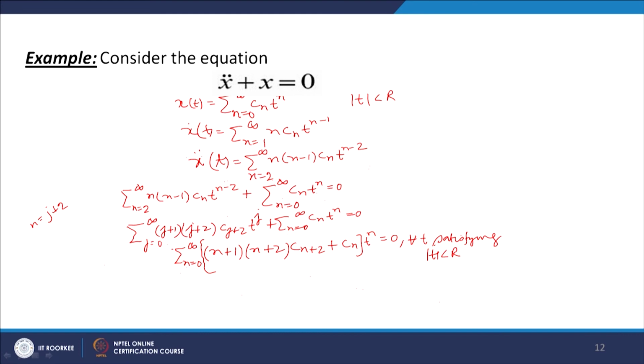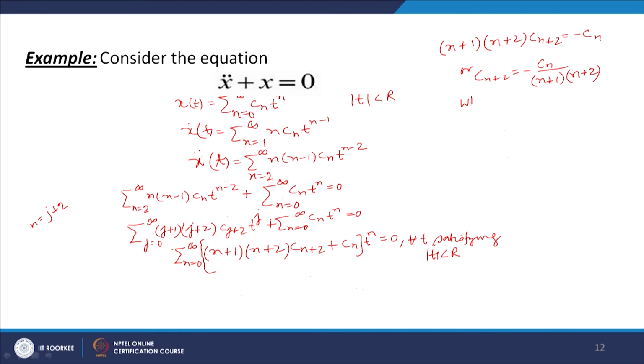So the coefficient of t to the power n equal to 0 gives n plus 1 into n plus 2 C_{n+2} is equal to minus C_n, or I can say C_{n+2} equal to minus C_n over n plus 1 into n plus 2.